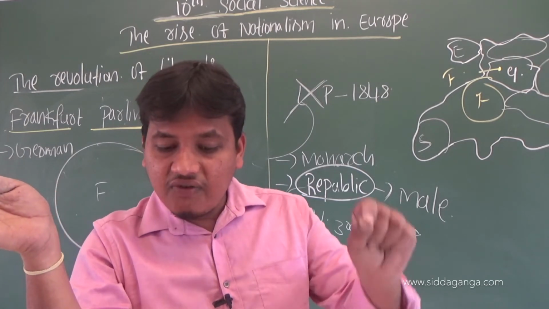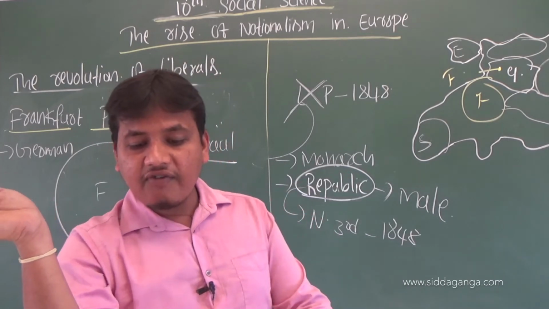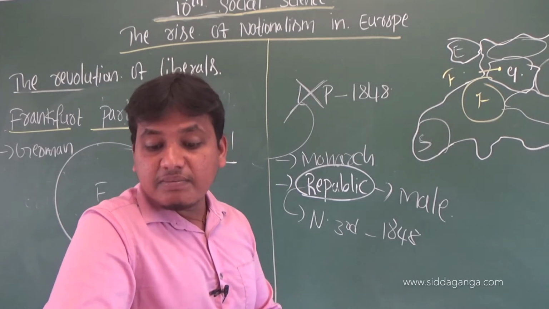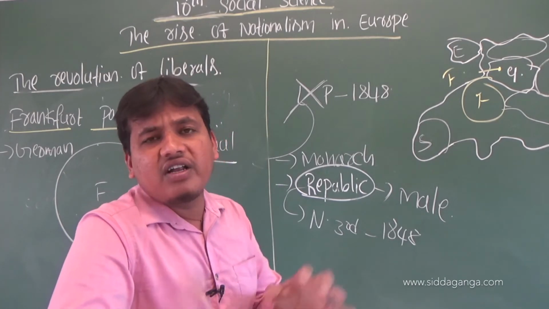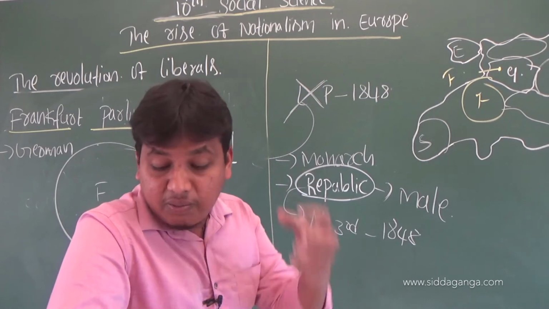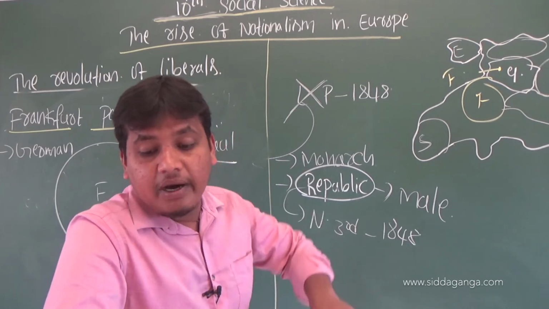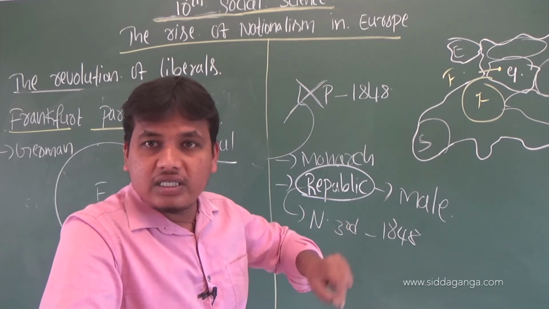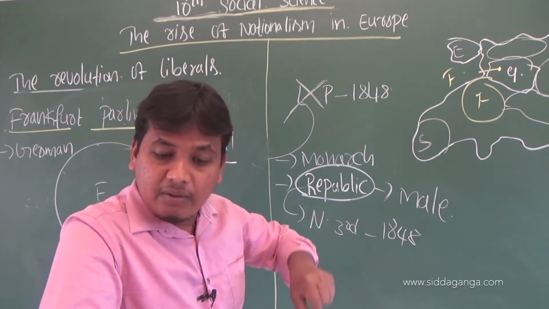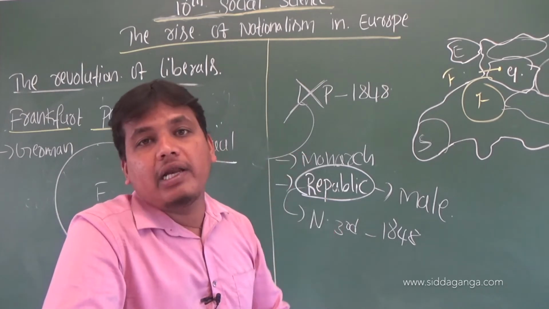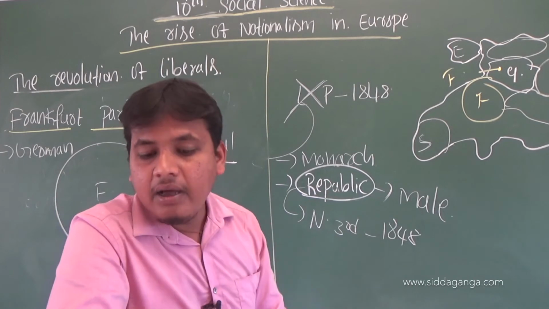Convened in the Church of St. Paul, they drafted a constitution for the German nation to be headed by a monarchy subject to a parliament. They drafted a constitution. How was it? A German nation to be headed by a monarchy. They did not abolish monarchy. They wanted a monarchy, but it was controlled by parliament. It was subject to parliament.